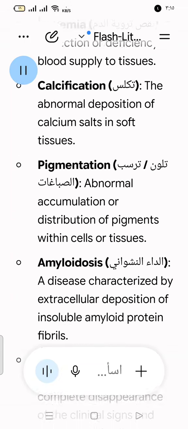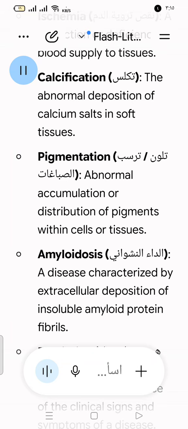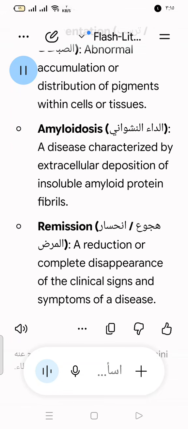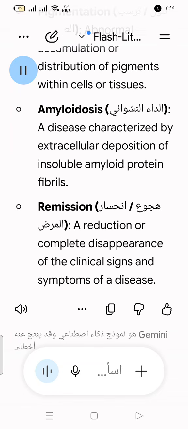pigmentation تلون / ترسب الصبغات: abnormal accumulation or distribution of pigments within cells or tissues. amyloidosis الداء النشواني: a disease characterized by extracellular deposition of insoluble amyloid protein fibrils. remission هجوع / انحسار المرض: reduction or complete disappearance of the clinical signs and symptoms of a disease.